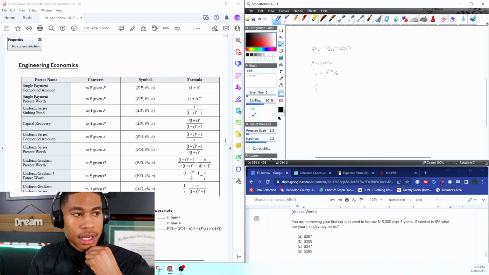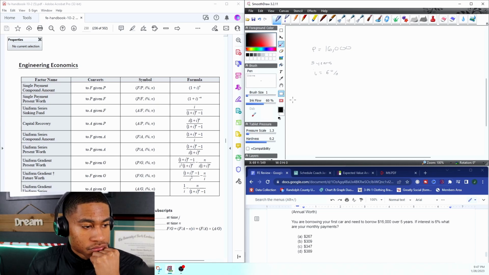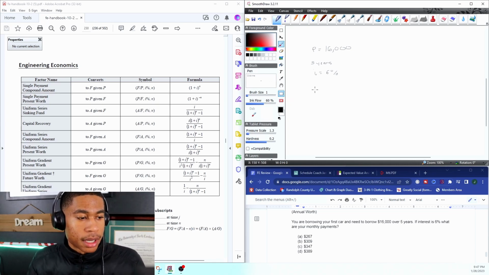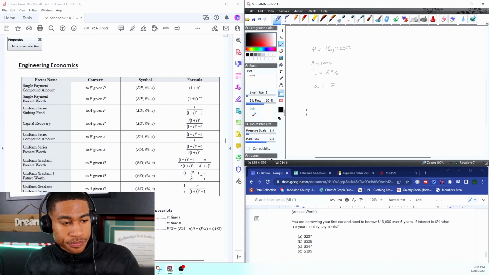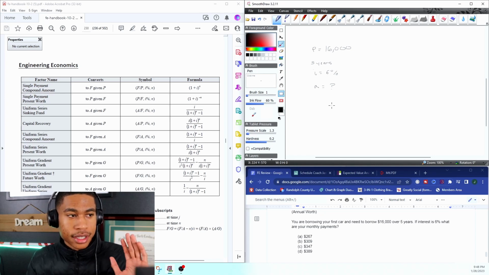Okay. And it wants to know what my monthly payments will be. So that's an A value, and we don't know that. Okay, but they want a monthly payment. So my first thing is to get everything in months.